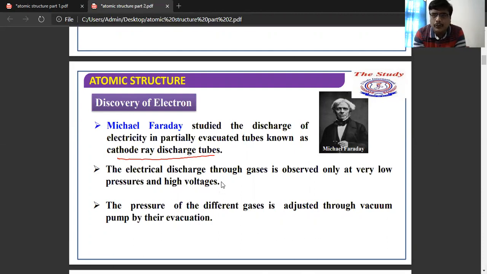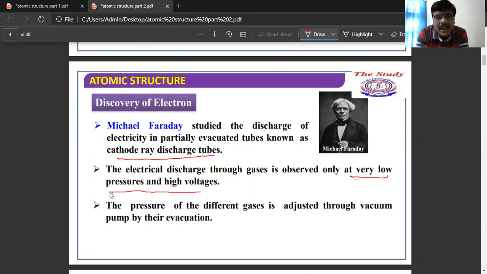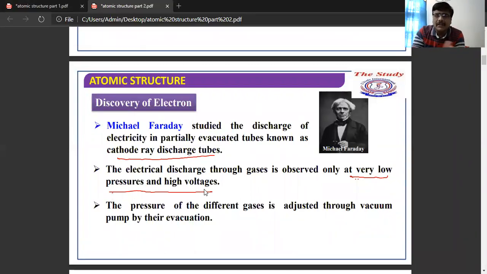Electrical discharge through particular gases is observed at these conditions: you have to keep in mind, at very low pressure and high voltage. The pressure of the gases can be adjusted through a vacuum pump.